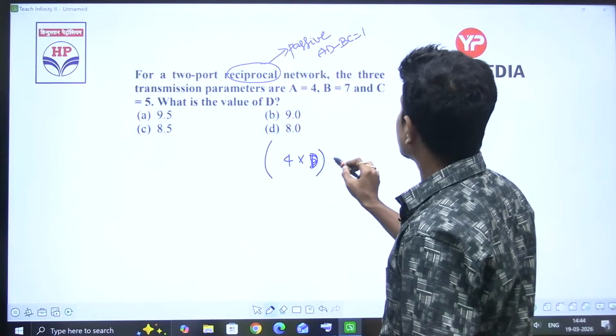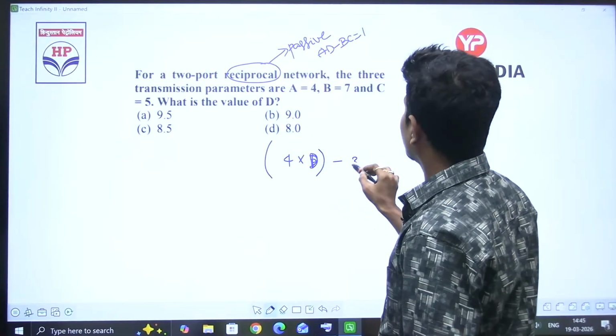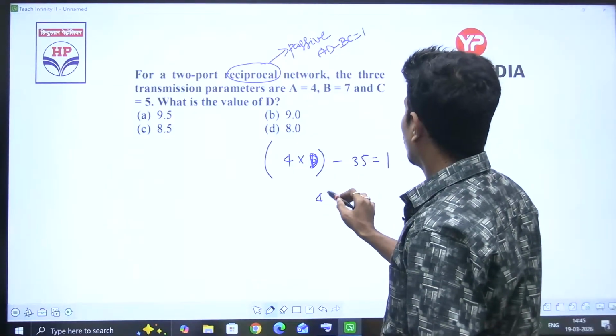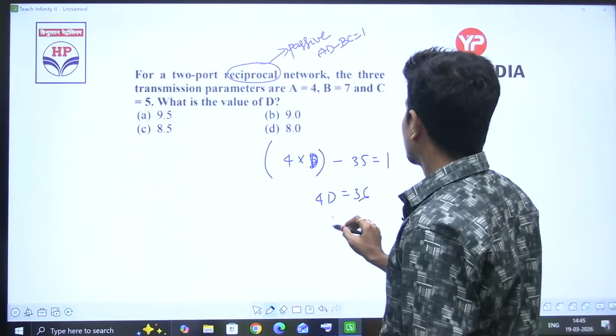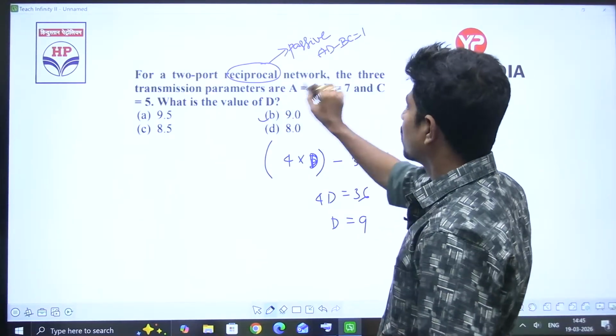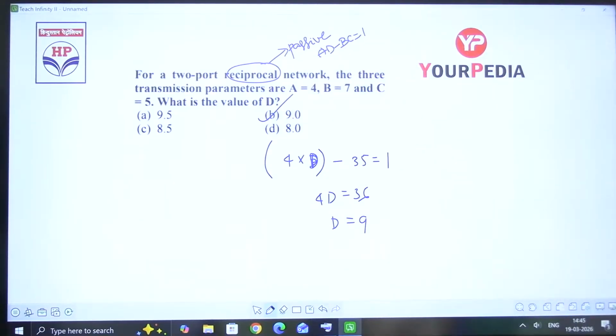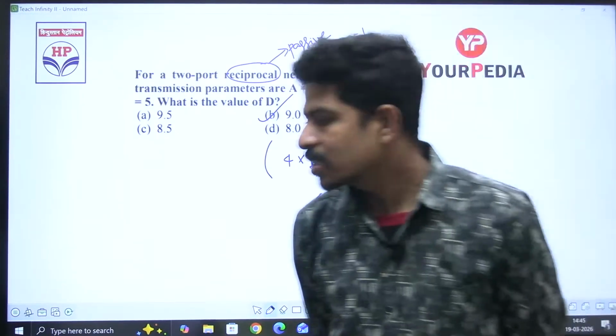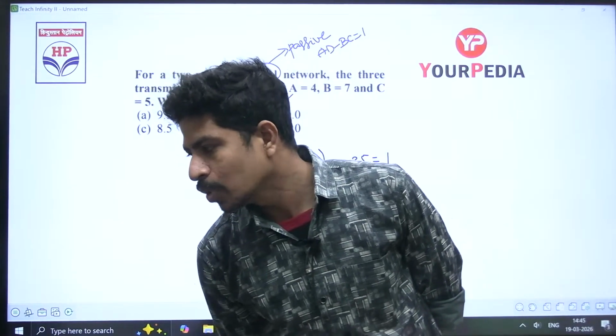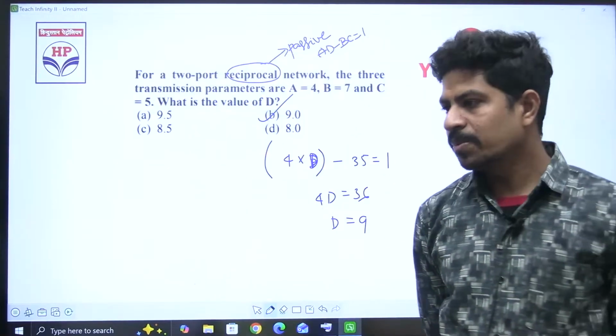AD minus BC: 4D minus 35 is equal to 1, so 4D is 36, D is 9. Option is B, B for Bombay. Right?